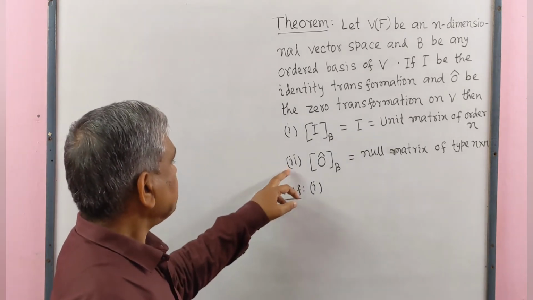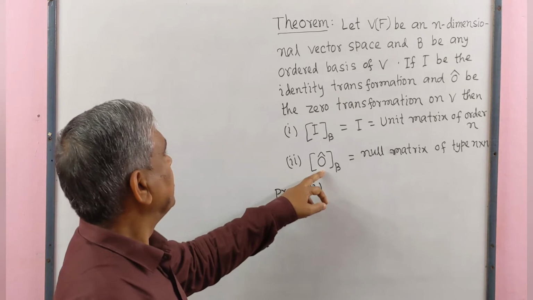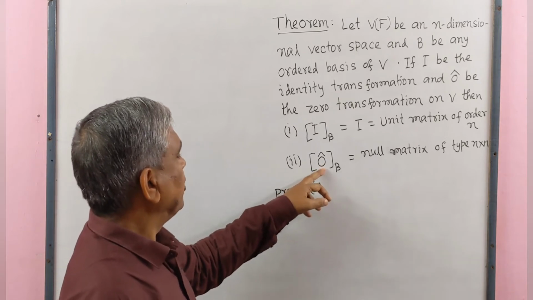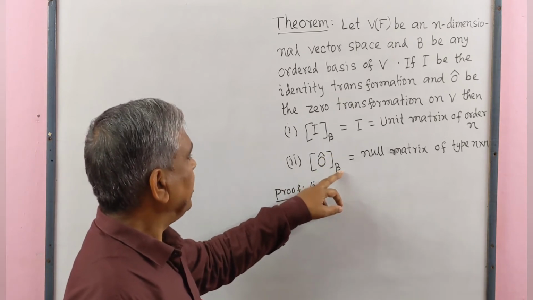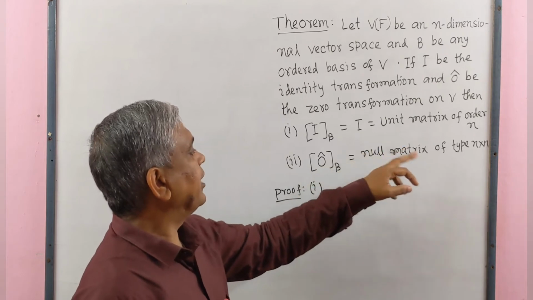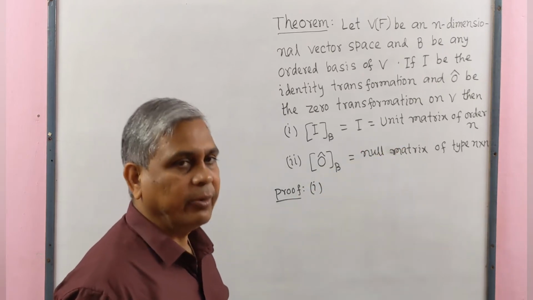Number two, the matrix of the zero transformation for basis B equals the null matrix of type n by n.